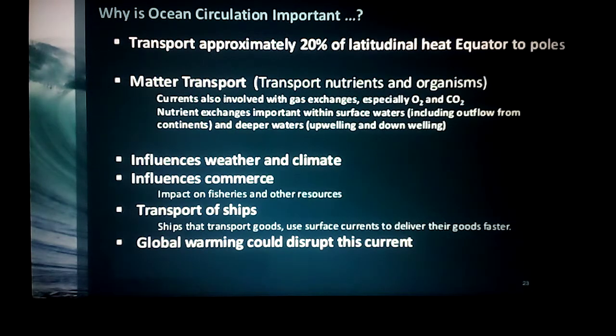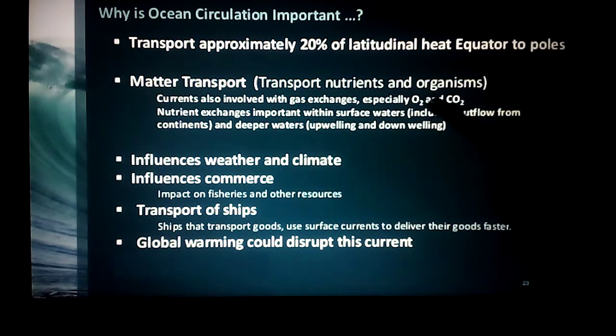Now, ocean currents are also helpful in transport. Water transports nutrients. Currents are also involved with gas exchange, especially O2 and CO2, oxygen and carbon dioxide in the water. So from one ocean to another, from the Atlantic Ocean to the Pacific Ocean, from the Pacific Ocean to the Indian Ocean, water carries O2 and CO2 from one place to another.